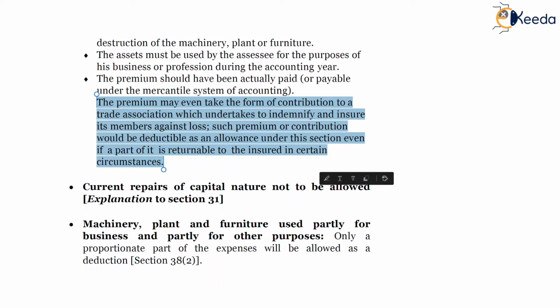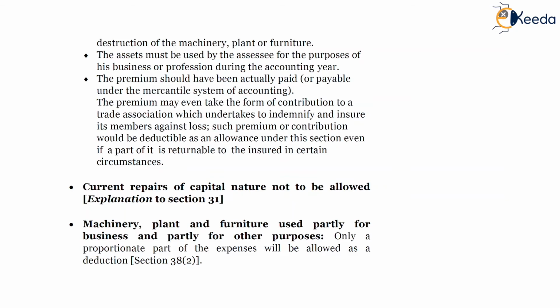So, the highlighted para says that in case of mutual benefit associations, wherein the member pays a premium to a trade association for insurance of the machinery, plant and furniture, the deduction will continue to be allowed to the SSC.